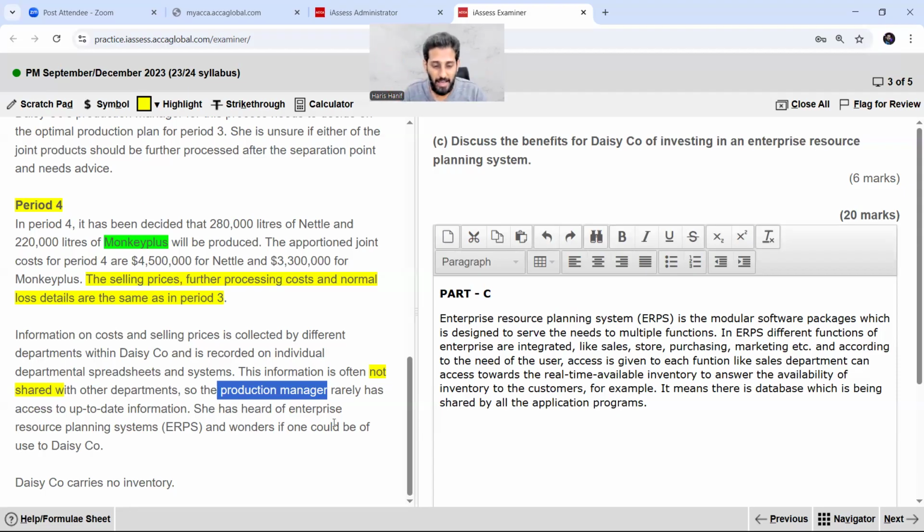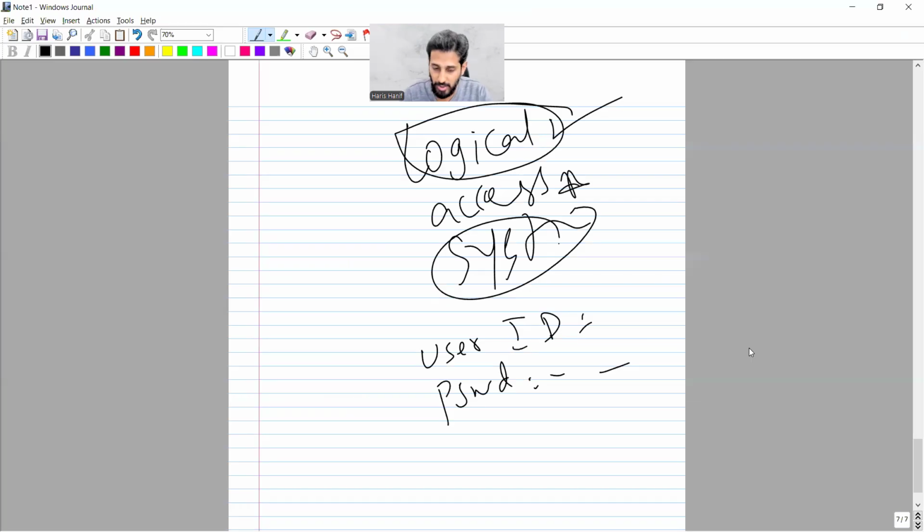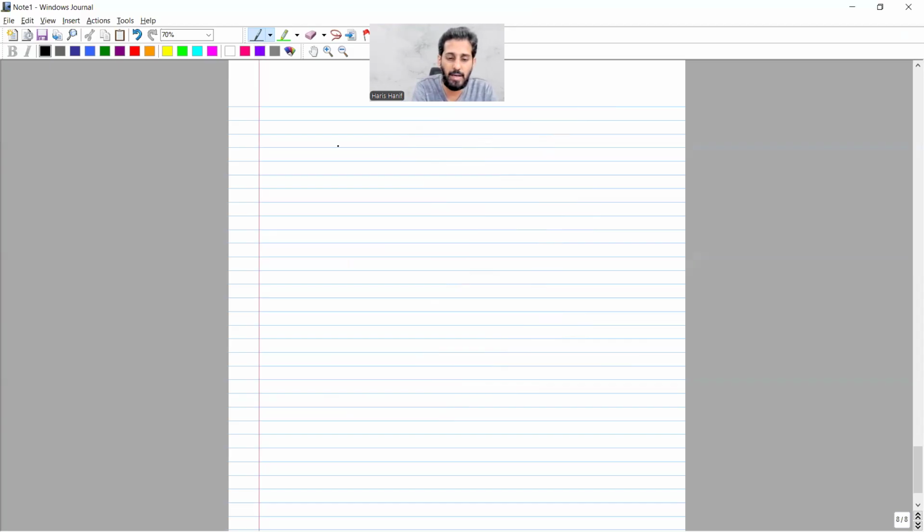Good to go. So the production manager rarely has access to up-to-date information. She has heard of ERPS and wonders if one could be used in Desi company, right? So what exactly is the benefit of ERPS? The benefit is simple: you can share the information. If I use a very simple and general benefit, that is sharing of information. Sharing of what information?